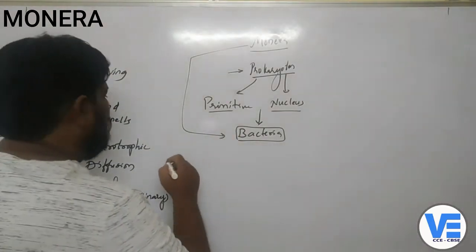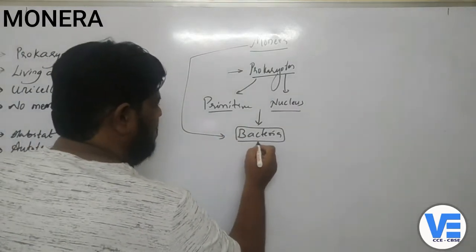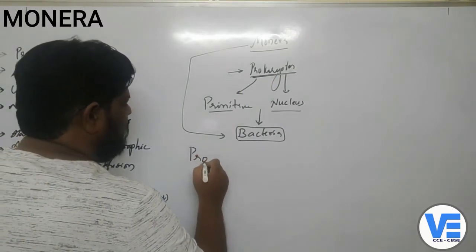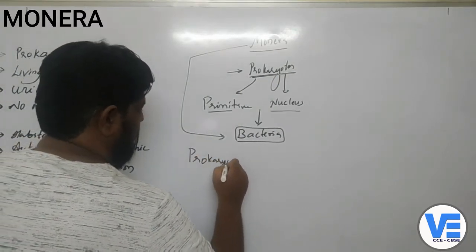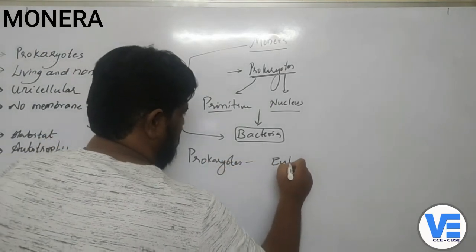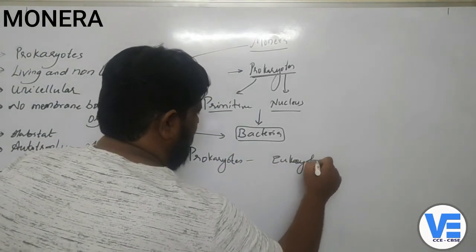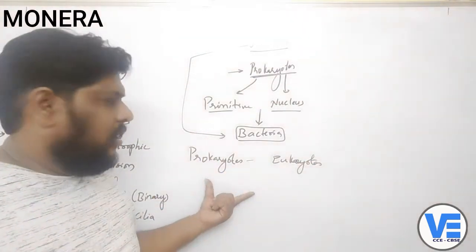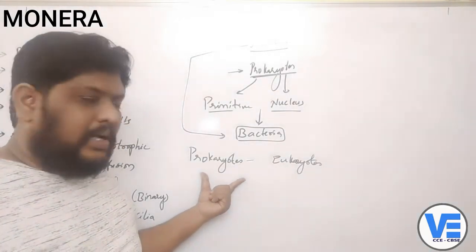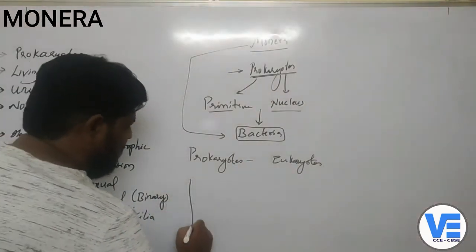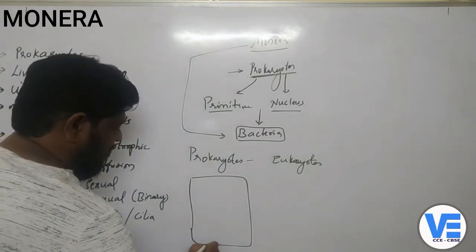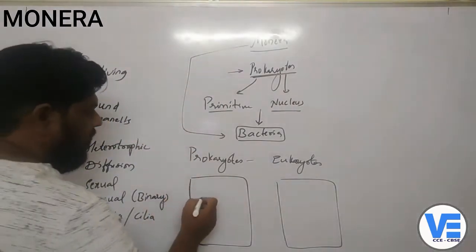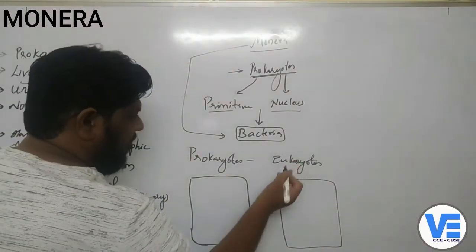Now already we have seen that word prokaryotes. Already we also know that there are 2 words like this, prokaryotes and eukaryotes. Now what are prokaryotes and what are eukaryotes, right? We will try to discuss this. Already we have discussed this, but still I am going to tell you once again. Now if you take this as a cell, in eukaryotes and prokaryotes, what is the major difference here is, for example, I'm taking the eukaryotes.